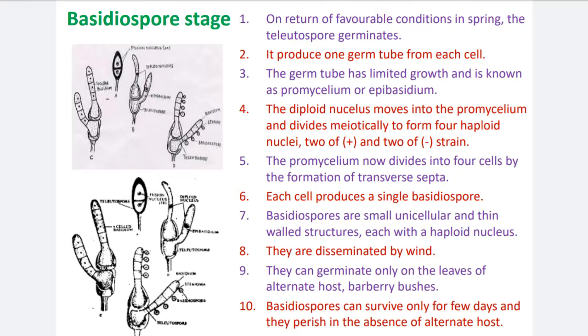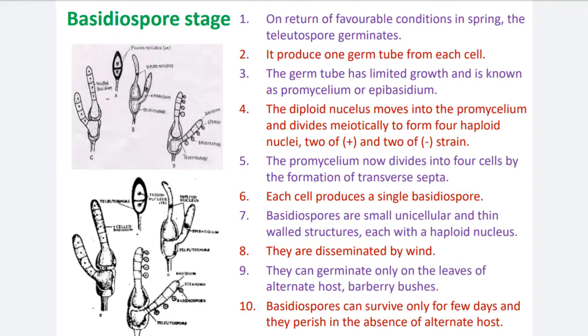So in this way, this is about the basidiospores. Basidiospores are developed by the germination of teliospores. So in this way there are 3 spore stages in the Puccinia life cycle. Today's lecture we can stop here, because this life cycle is one of the largest, so we have divided it into 2 lectures, part first and part second.